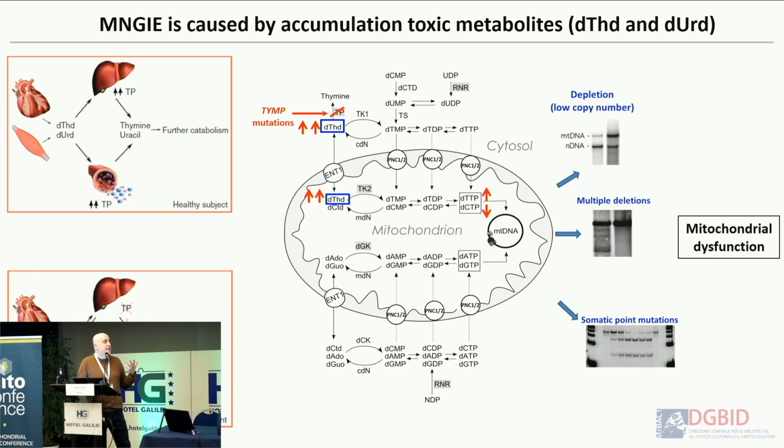The mechanistic details are that the elevation of thymidine within mitochondria is phosphorylated by TK2, which increases the levels of dTTP, but also secondarily decreases the levels of dCTP. This imbalance of the mitochondrial nucleotides produces mitochondrial DNA depletion, multiple deletions, and in this case also somatic point mutations that are produced in the patients but are not inherited from the mother. And this, in the end, results in mitochondrial dysfunction.